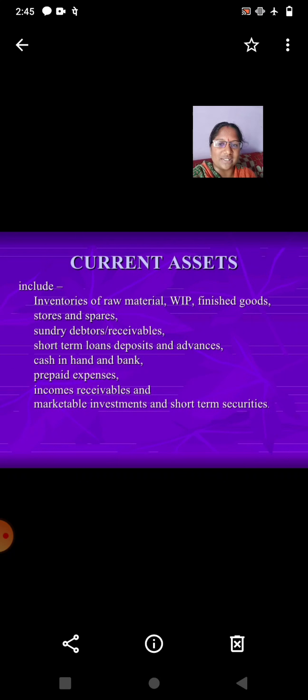What are current assets? Current assets include inventories of raw material, WIP, finished goods, stores and spares, sundry debtors and receivables, short-term loans, deposits and advances, cash in hand and bank, prepaid expenses, incomes receivable, and marketable investments and short-term securities.